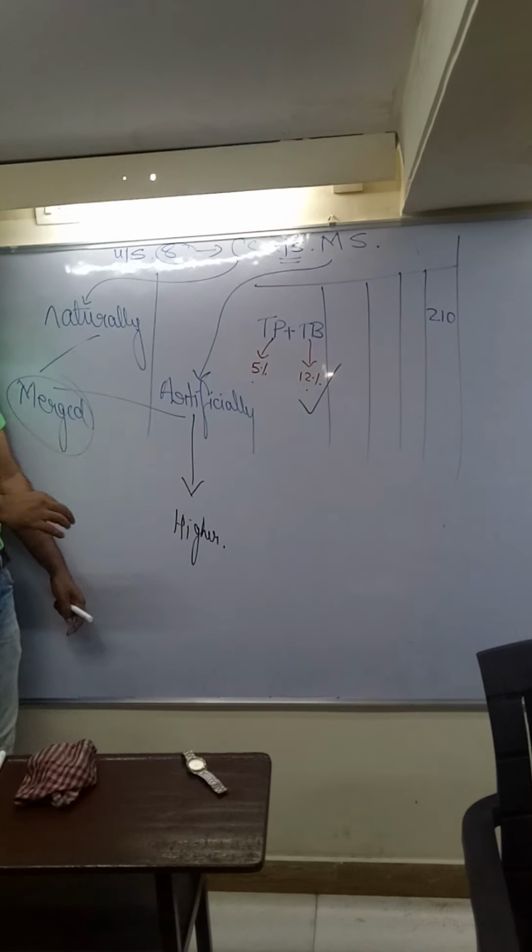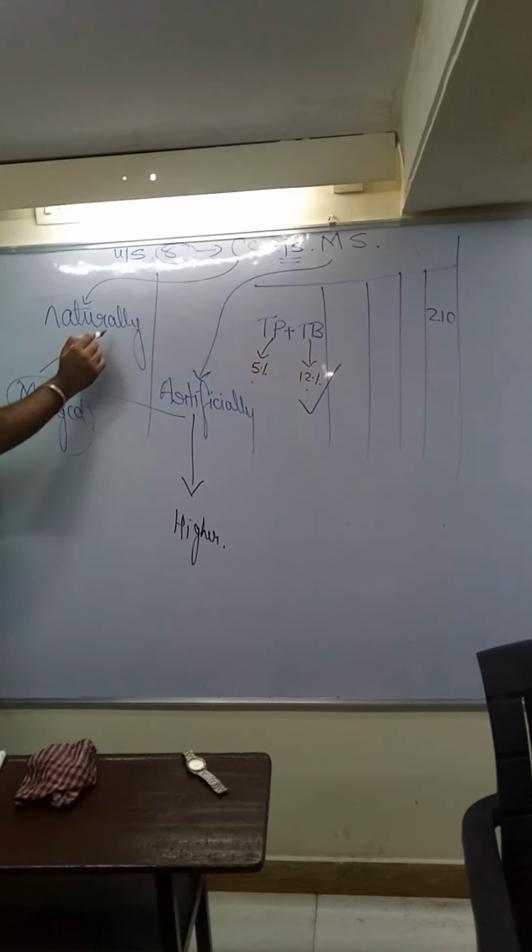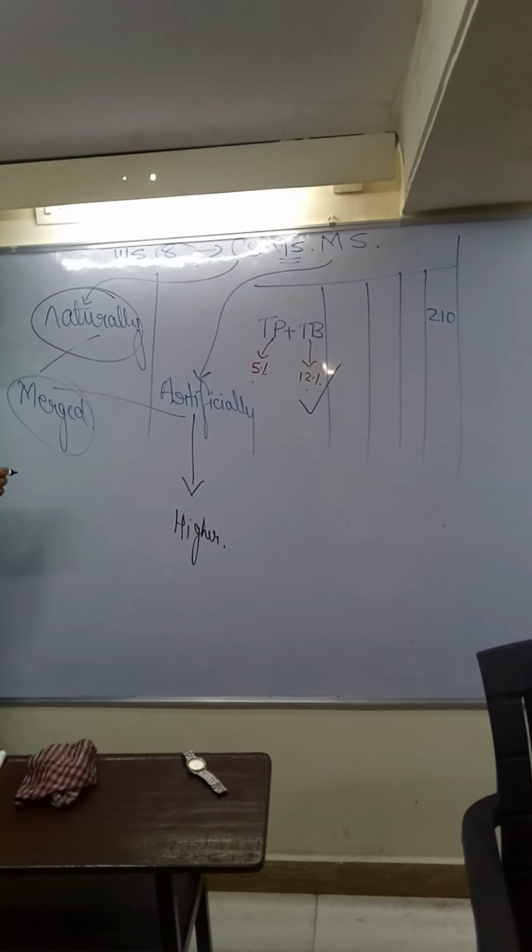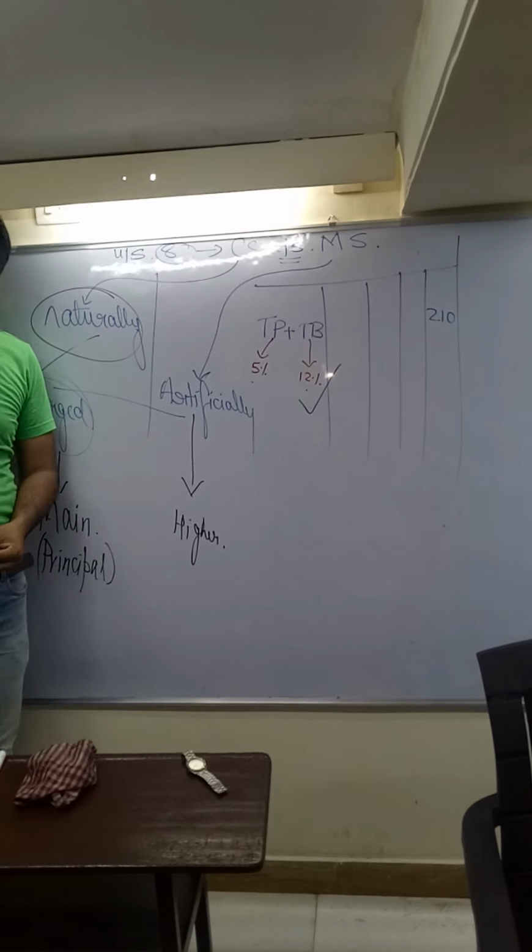In that case, government says if it is naturally merged, meaning not artificially done, it is naturally, by default, to be merged. In that case, the main or principal commodity will be taken as the base.